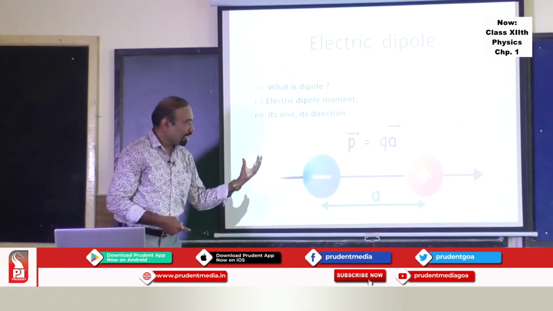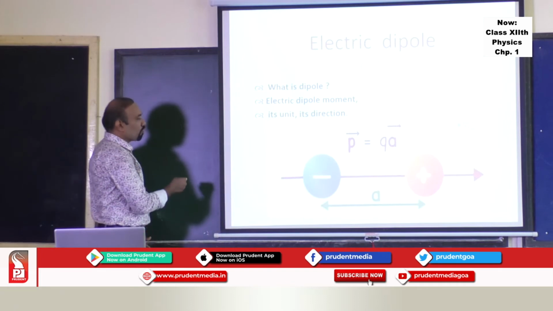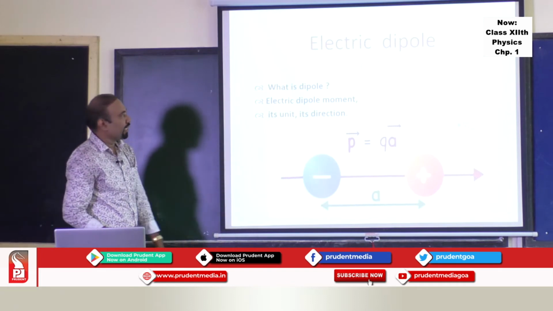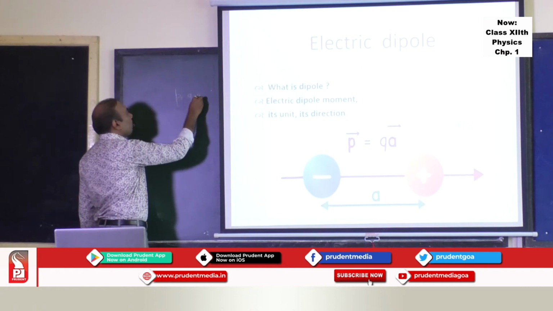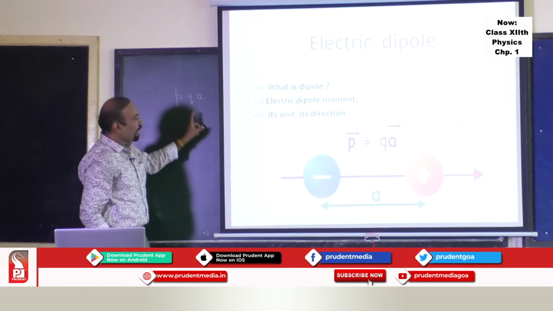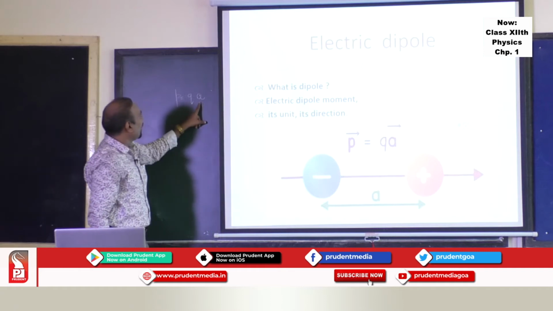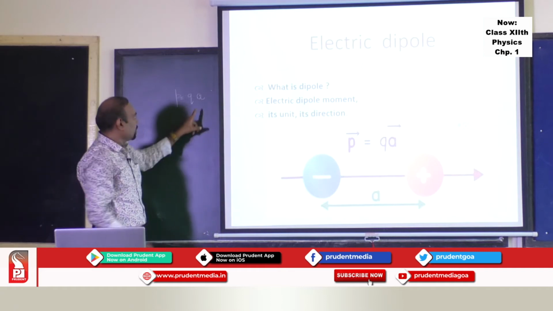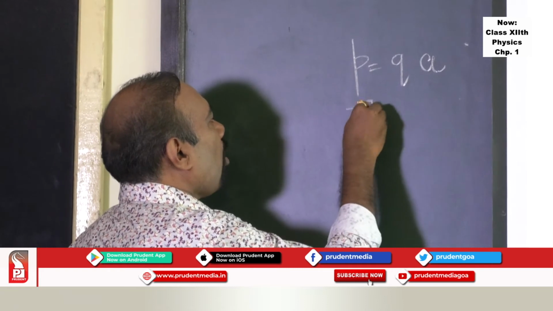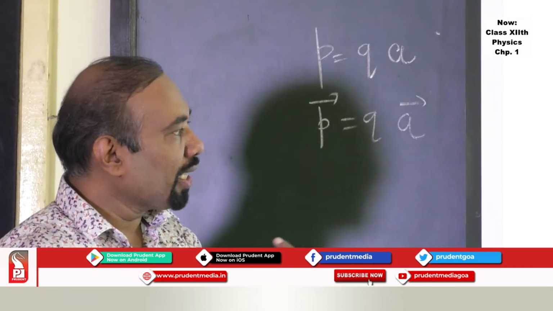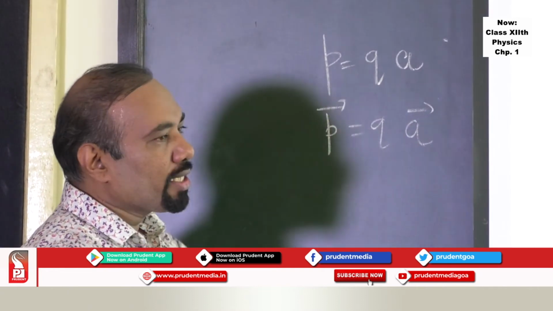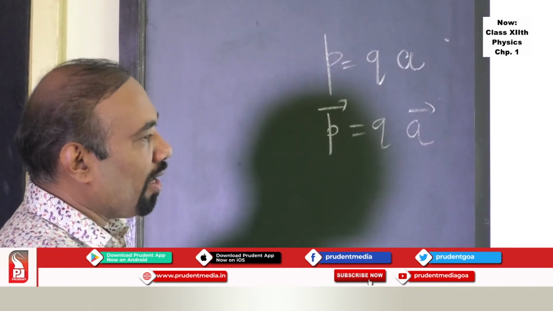Now, the electric dipole moment is a quantity associated with the electric dipole, and that quantity is P equal to Q times A, where Q is the magnitude of each charge and A is the separation between the two charges. You can write this in vector form, P bar equal to Q times A bar. So if you try to understand different situations based on this and find the dipole moment involved in them.